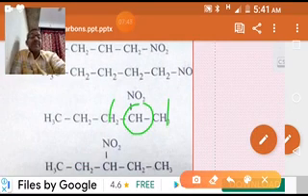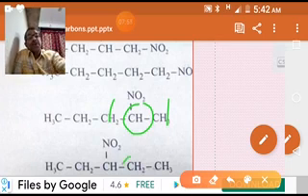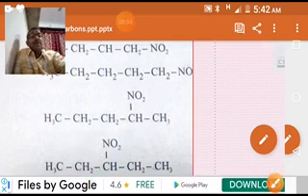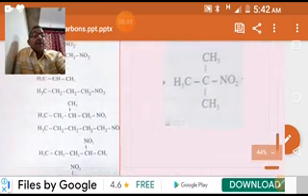This is also a secondary carbon. That's why this compound is also a secondary nitrohydrocarbon. Coming to this example, this carbon is attached to 2 carbons. Once again, this is also a secondary carbon. That's why this is a secondary nitrohydrocarbon.